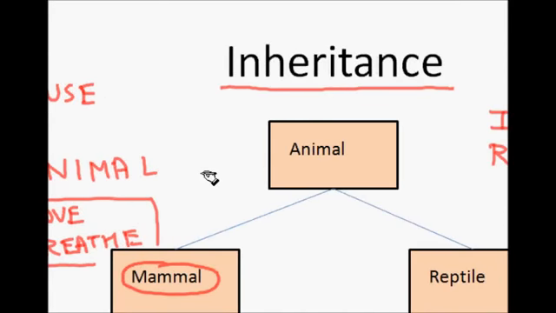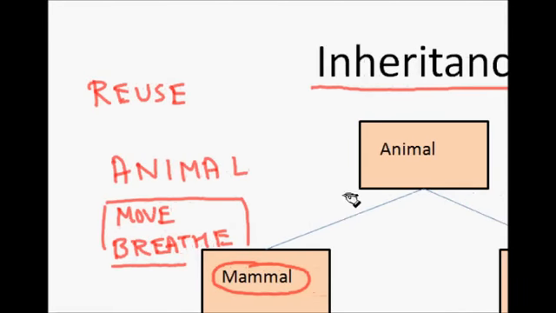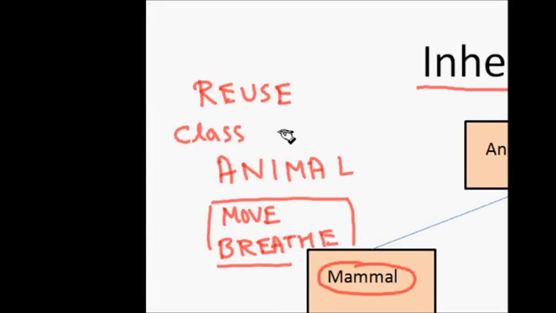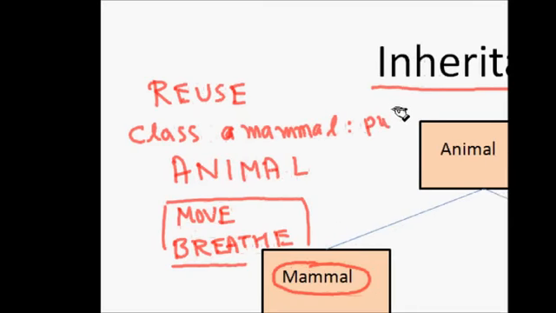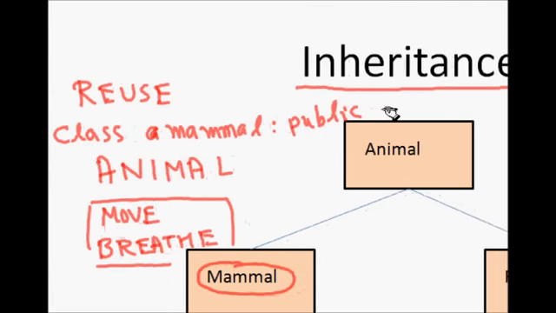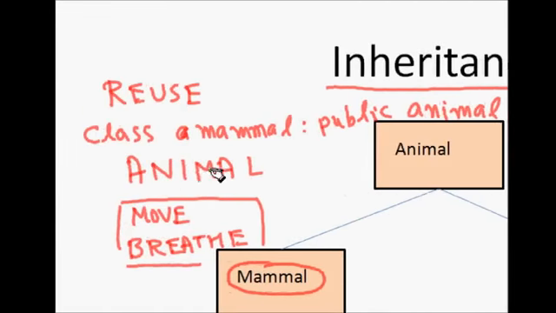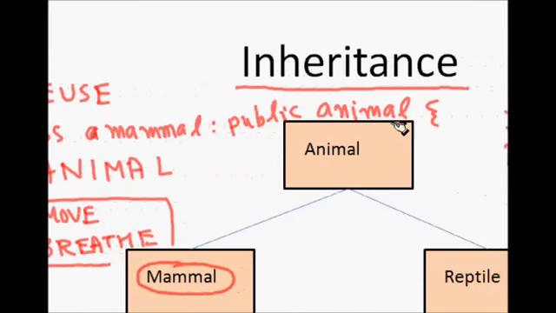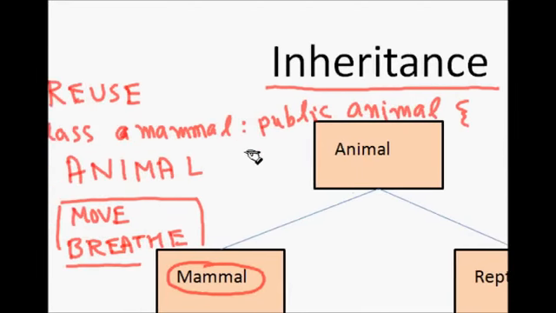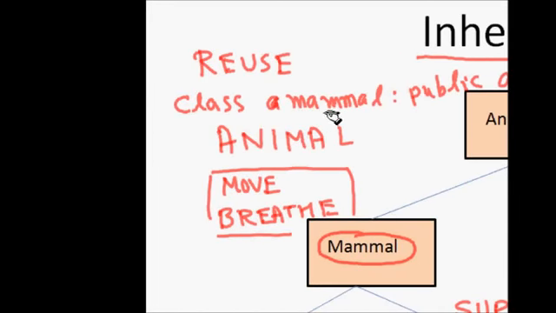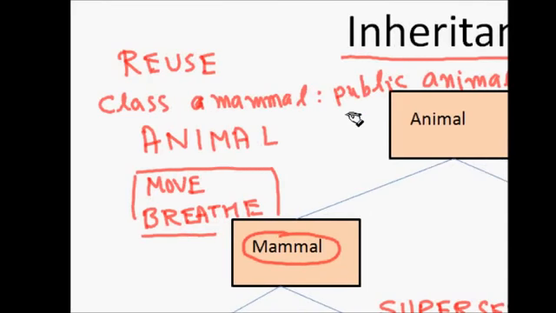Reuse the code means someone has already written a class for animal and tested it. So now all those features you can just use. The class animal is already there, so I write a mammal, and then I say public animal. This definition will help us say that class mammal is derived from animal. Then all the properties of animal will come into the mammal class.